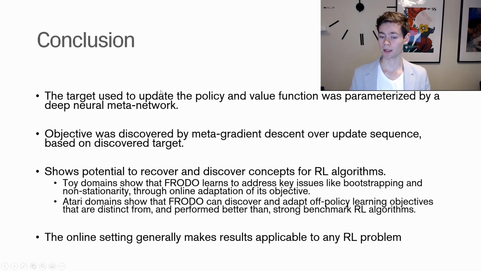From the toy domains, they were able to see that Frodo, which is the algorithm applied, learns to address key issues like bootstrapping and non-stationarity through online adaptation of its objective. So the bootstrapping we were able to see through the falling objects in the catch domain, and the non-stationarity was taken into account in the random walk sequence that we were able to see. Secondly, in the Atari domain, they showed that Frodo can discover and adapt off-policy learning objectives that are distinct from and perform better than strong benchmark RL algorithms.